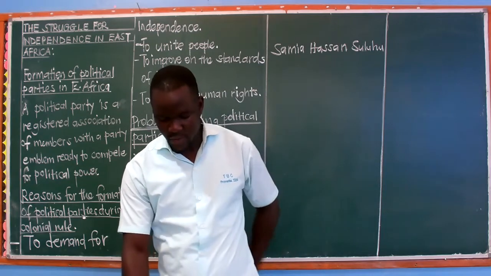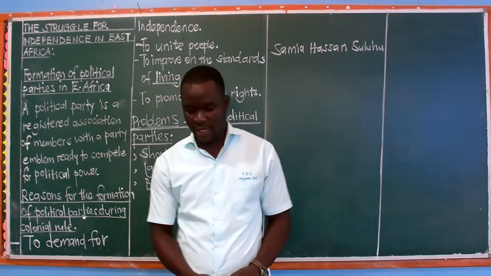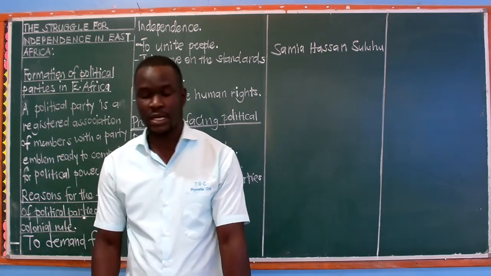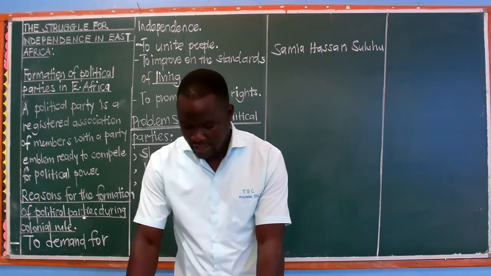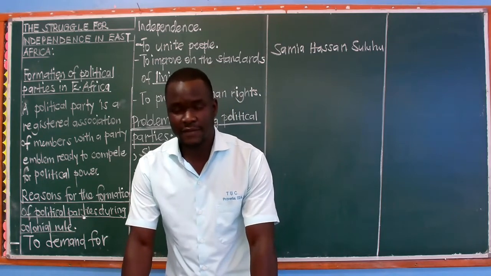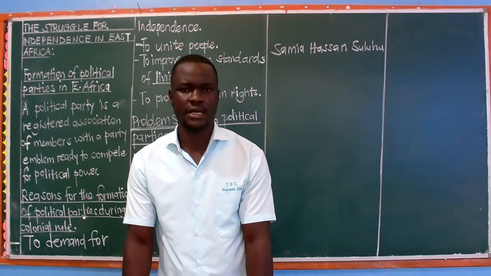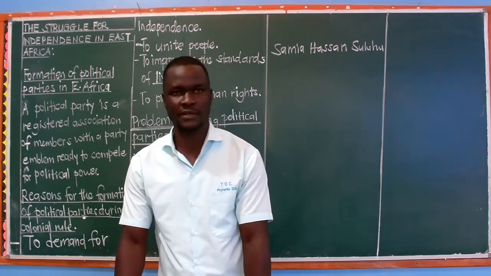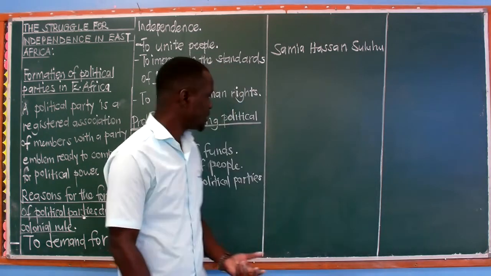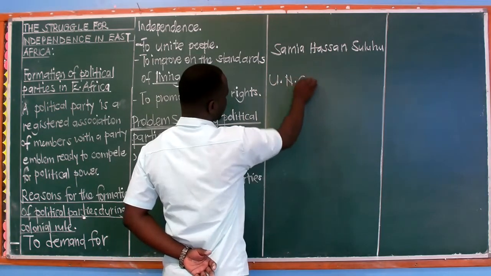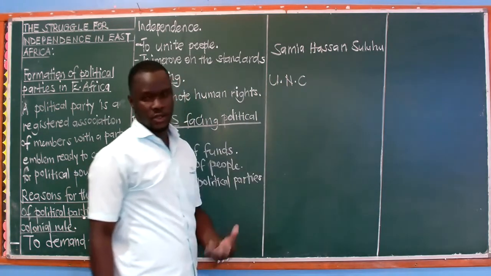Coming to page 61, we are looking at the political parties in Uganda, whereby we say that in Uganda, political parties were formed. The first one was formed in 1952. That is by Ignatius Kangavu Musazi. That is the one we always call I.K. Musazi. I believe we understood that in primary 5. And that was the UNC. That stands for Uganda National Congress.